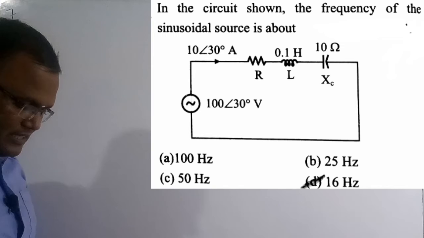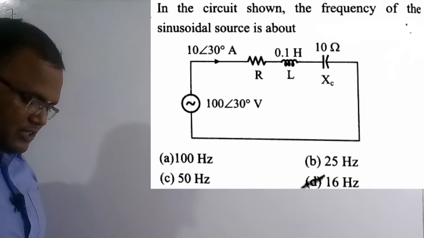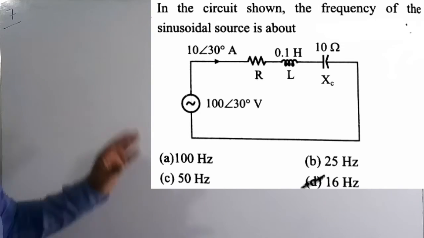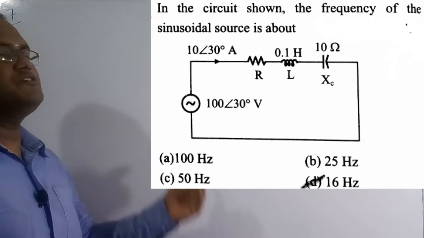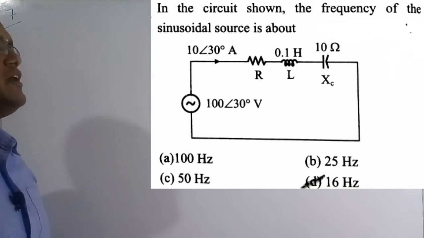Now we are going to solve the seventh question. See the question here: in the circuit shown, the frequency of the sinusoidal source is about. So here this is a circuit, and for this electrical circuit, I want to figure out what is the frequency of the source. We need to figure out the F value.